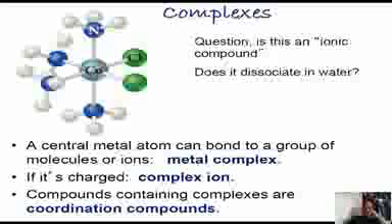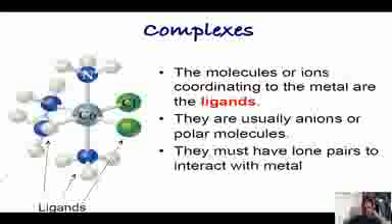According to the Werner theory, the central metal atom can bond to a group of molecules or ions, and this is called the metal complex. Means there is one central metal, and this central metal atom is attached to the other atoms. The compounds containing complexes are coordination compounds. Next, the molecules or ions coordinating to the metal are called ligands.